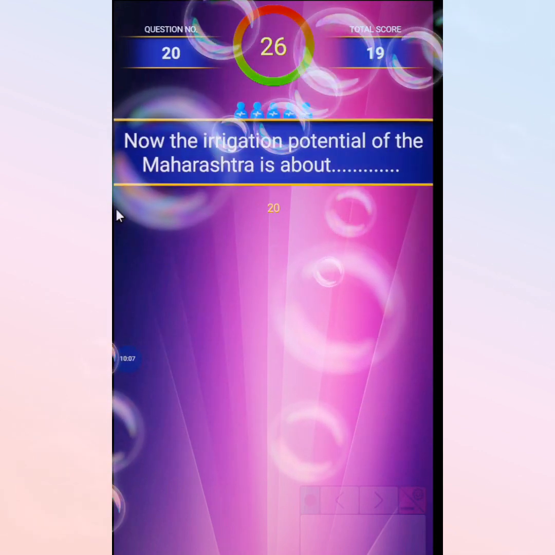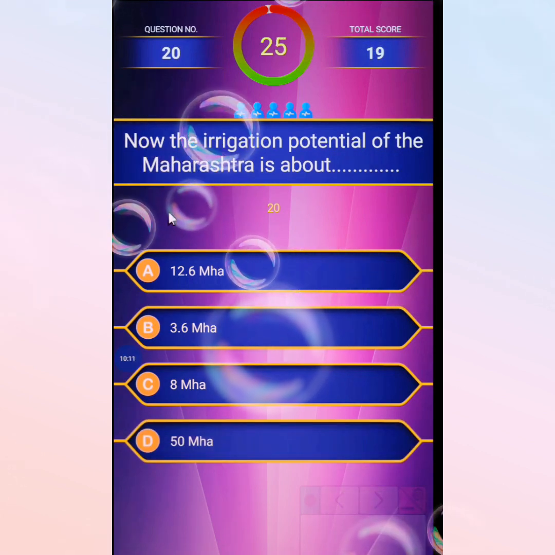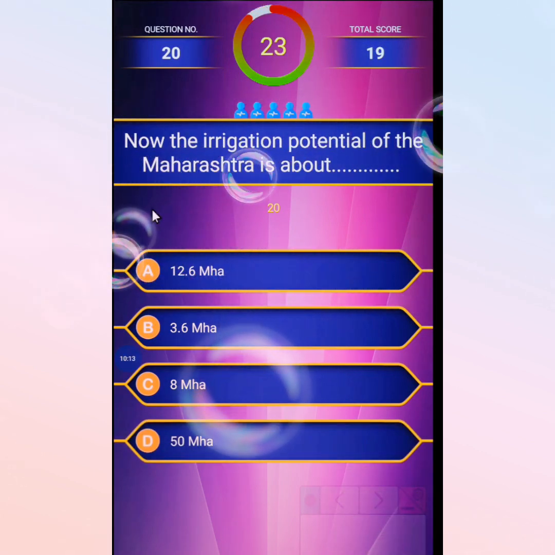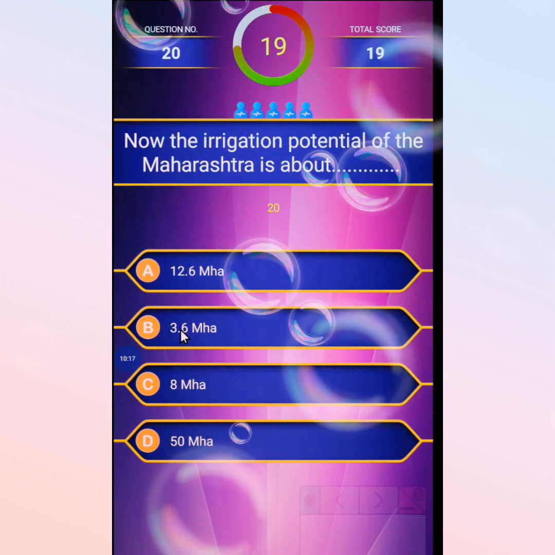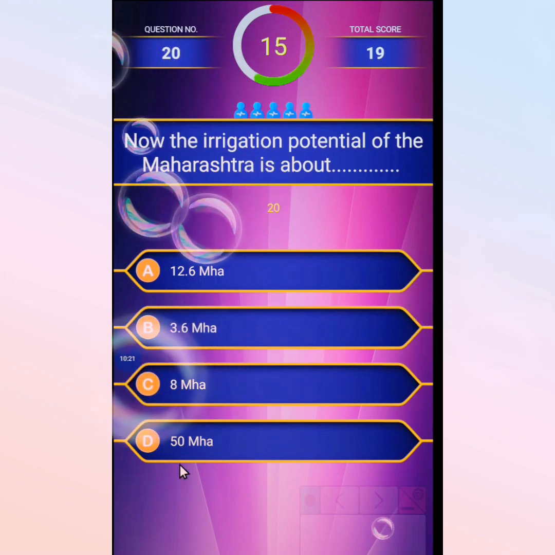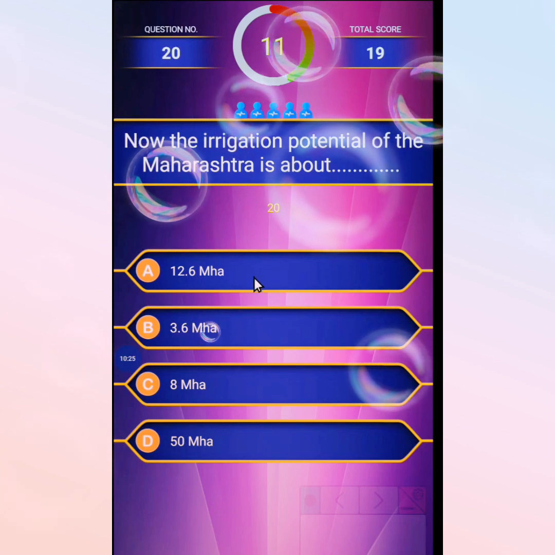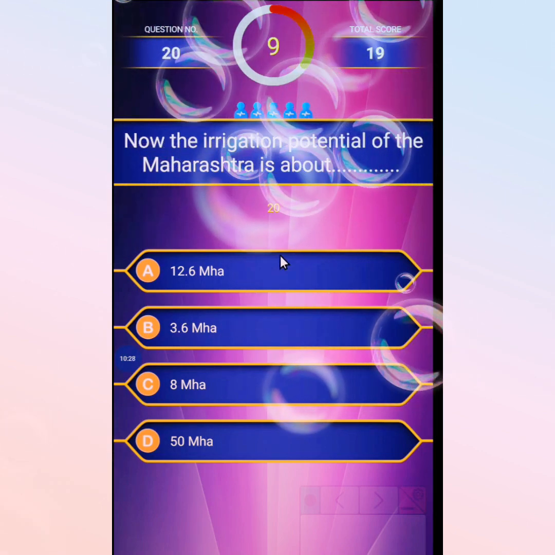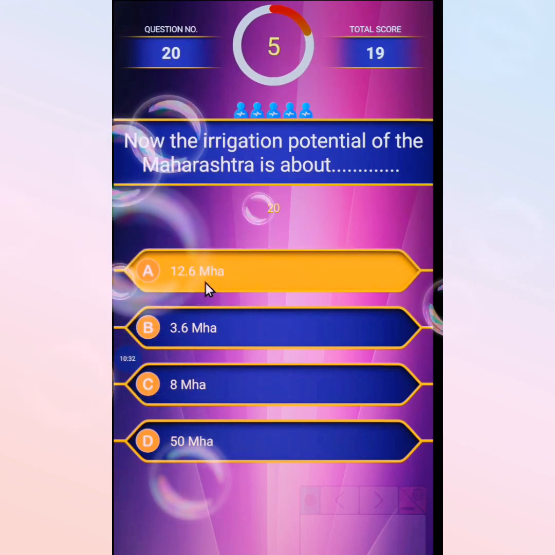Last one: the current irrigation potential of Maharashtra is, first option 12.6 million hectare, second 3.6 million hectare, third 8 million hectare, and the last 50 million hectare. The correct option is that the irrigation potential of Maharashtra is 12.6 million hectare.